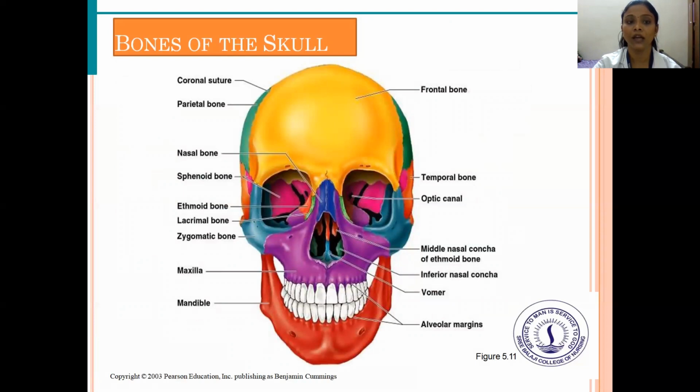Bones of the skull. You can see the coronal suture, parietal bone, frontal bone, temporal bone, sphenoid bone, nasal bone, ethmoid bone, zygomatic bone, maxilla, mandible, middle nasal concha, inferior nasal concha, and alveolar margin. These are the bones of the skull.